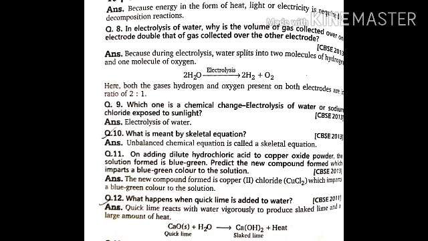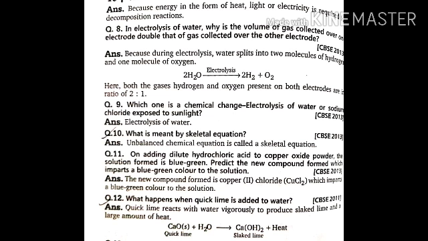Which one is a chemical change: electrolysis of water or sodium chloride exposed to sunlight? What will happen to sodium chloride when it is exposed to sunlight? Nothing will happen, but electrolysis of water is a chemical change. Water will undergo electrolysis to produce hydrogen and oxygen. Now, what is meant by skeletal equation? An unbalanced chemical equation is known as a skeletal equation.